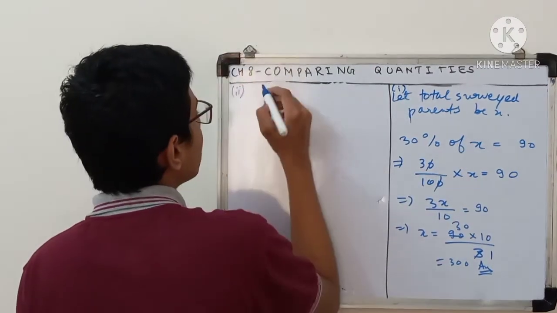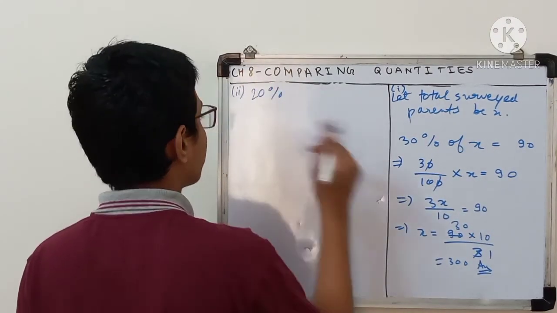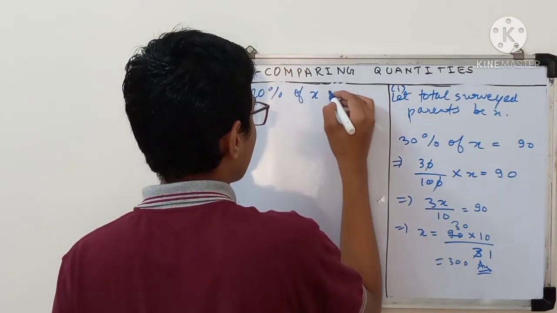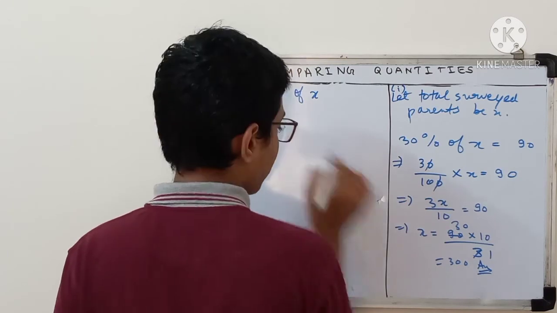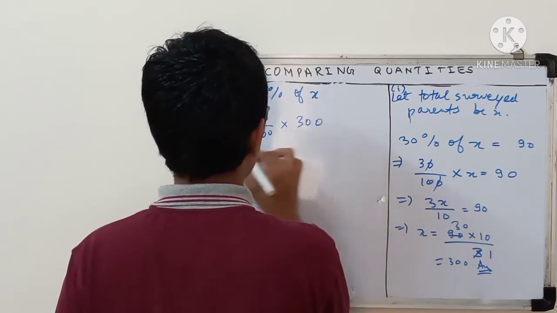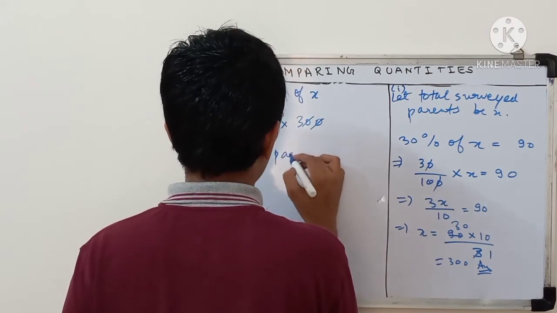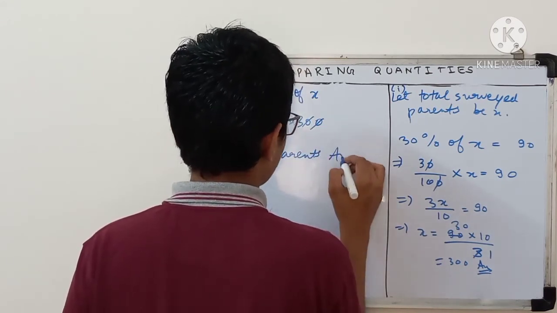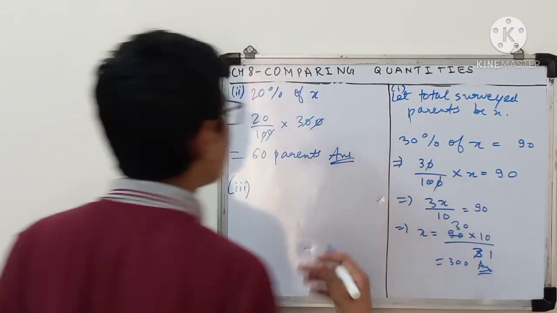Second part solution. What is it? It is given 20% of the total surveyed parents X. You have to find out. Now you can see 20% of X, and you know X is 300. 0 0 cancel, 0 0 cancel, 3 twos are 6, 60. So how many parents were there? 60 parents.